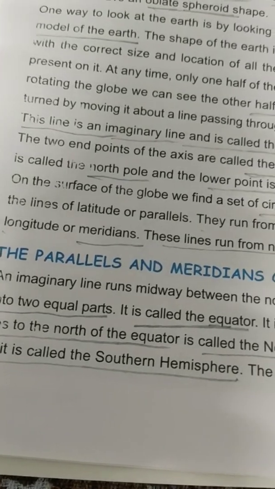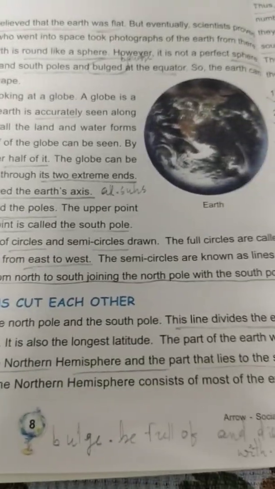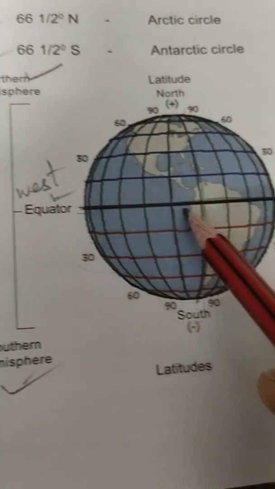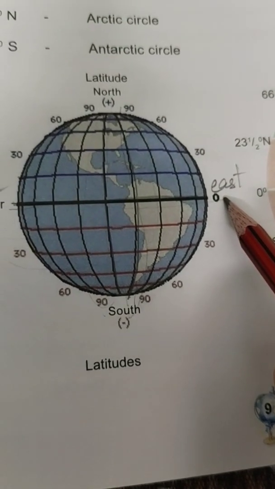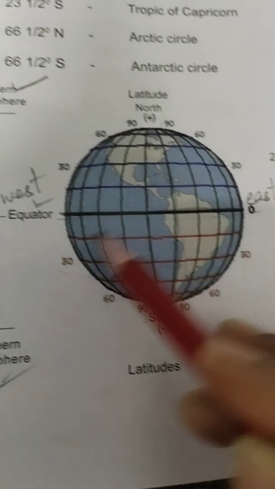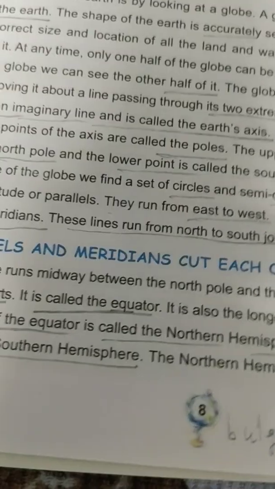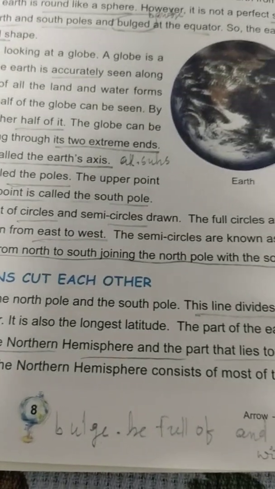An imaginary line runs midway between the North Pole and the South Pole. This line divides the Earth in two equal parts. It is called the equator. See children, equator. This line is called the equator. It is also the longest latitude.